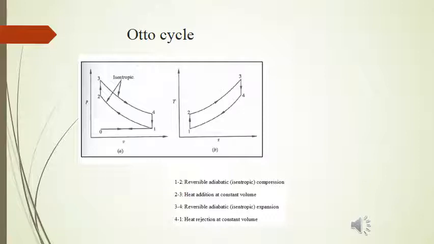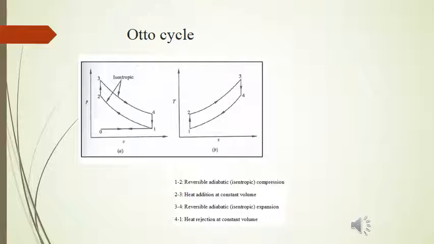Then 1 to 2 is reversible adiabatic compression, and I have told you in the engineering thermodynamics subject that a process which is reversible and adiabatic is isentropic. So I think you are able to recall this. Then heat addition is taking place at constant volume, meaning combustion has initiated.